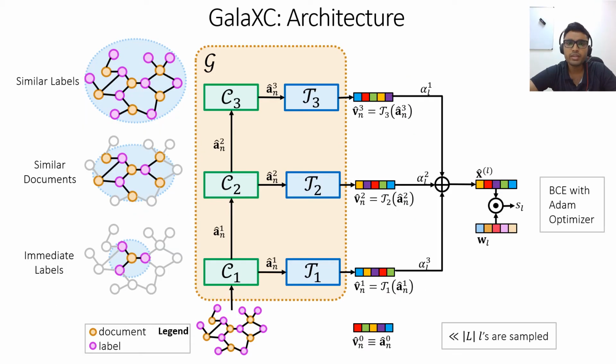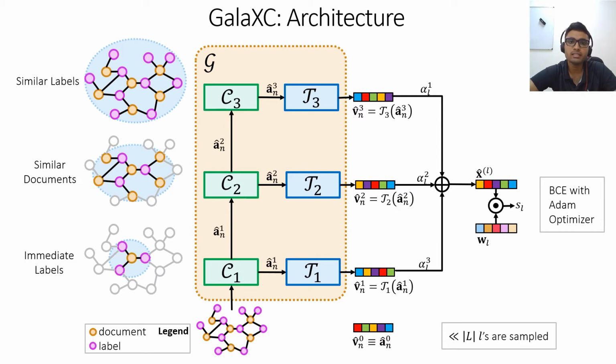In extreme classification with millions of labels, the label set can have significant variation in terms of semantics and statistics, and thus each label can have a different view of the graph. To this end, we propose a novel label attention scheme that allows each label to attend to the different levels of neighborhood for a document. Having got the multi-resolution embeddings V1, V2 and V3 for a document, there is a per label attention mechanism to allow each label to weigh these different resolution embeddings for a document differently.